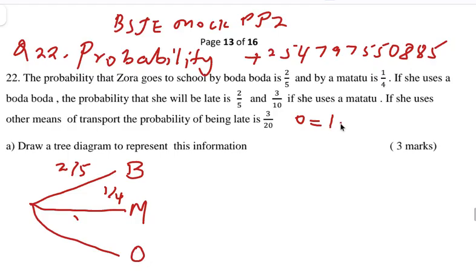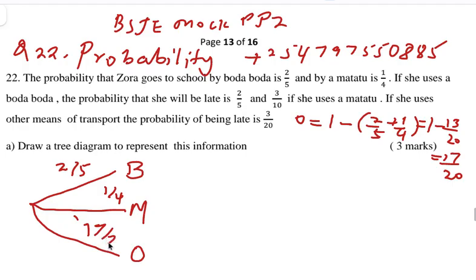So utachukua ile 1 minus 2/5 plus a quarter. Mpaka hapa tumeelewana. So ukichukua 2/5 plus a quarter itakupa 13/20, so 1 minus 13/20. So yamaanisha ile other means of transport probability yake ni ngapi? 17 out of 20. So hapo uandike 17 out of 20. Yes, not 17 out of 20 but 7, sorry. 7 out of 20.